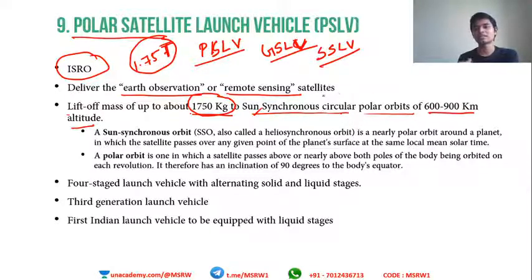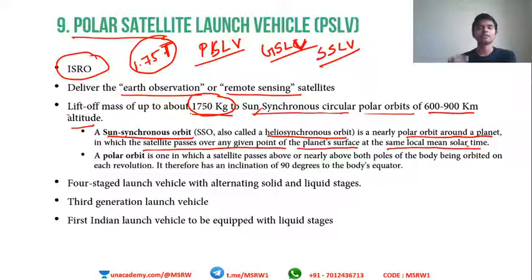So what is a sun synchronous orbit? Sun synchronous, I have given it here. A sun synchronous orbit, also called a heliosynchronous orbit, because helio means sun. Okay, so sun synchronous orbit or heliosynchronous orbit is a nearly polar orbit around the planet, in which the satellite passes over any given point of the planet's surface at the same local mean solar time.